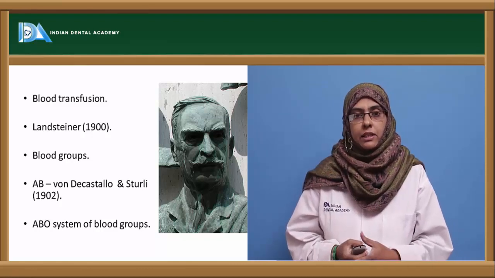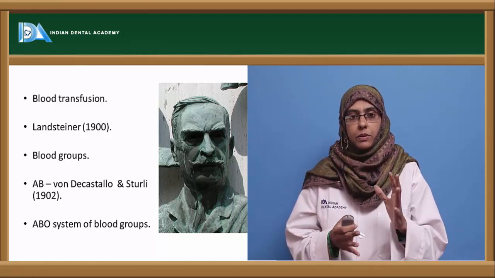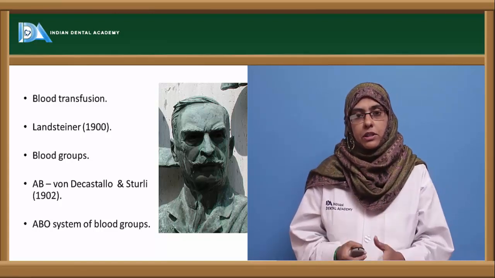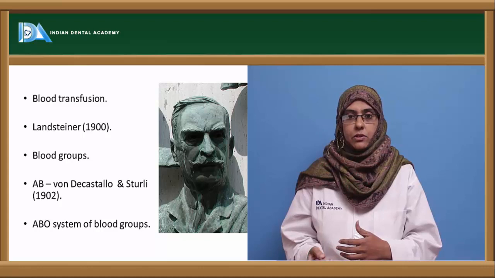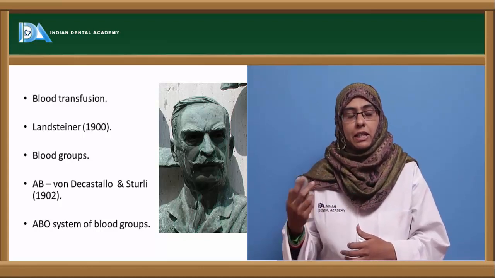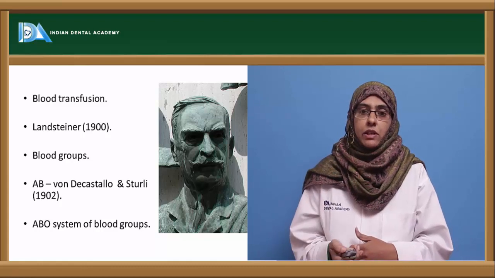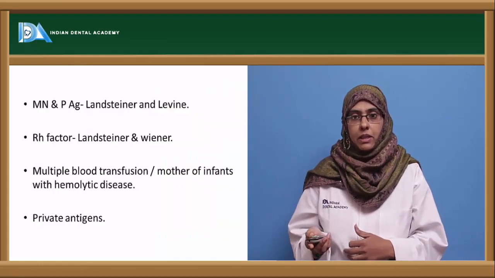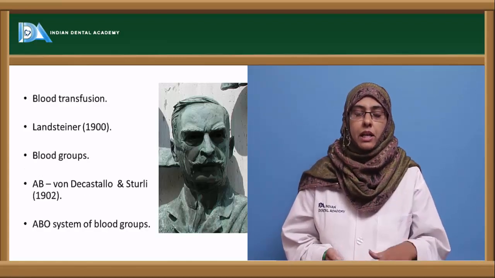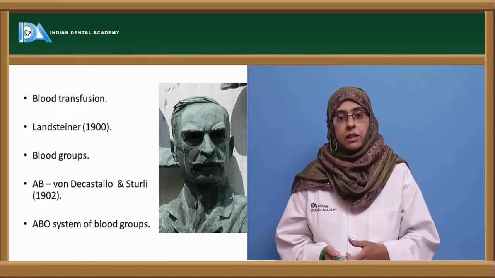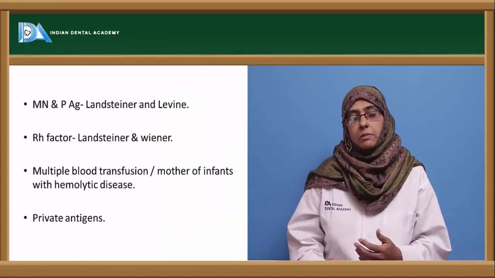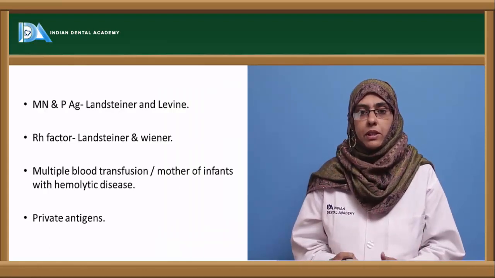So now we know that there are 4 blood groups in the ABO blood group system, and based upon this you can carry out blood transfusion. It helps us to know the compatibility and incompatibility between individuals in carrying out the blood transfusion. Apart from ABO blood grouping, there are other antigens that can be demonstrated on the RBCs, and thereby different names were given for the different blood groups that were discovered.